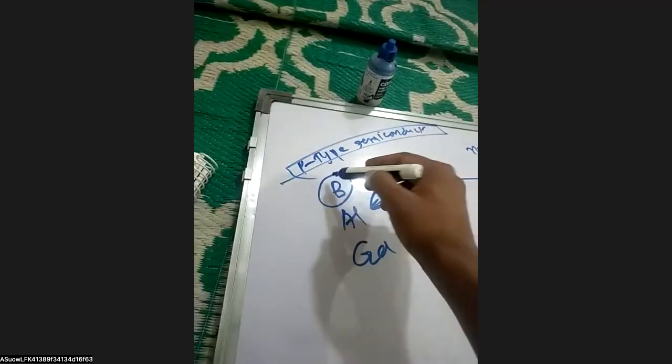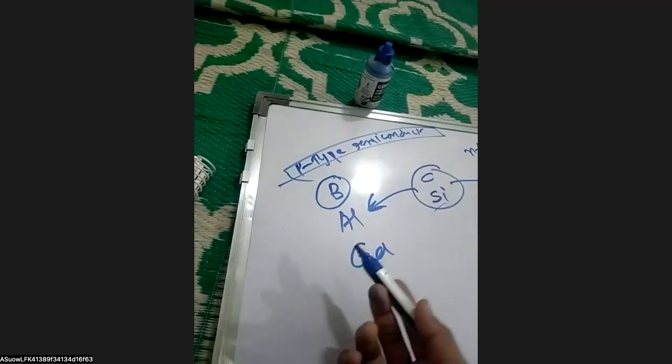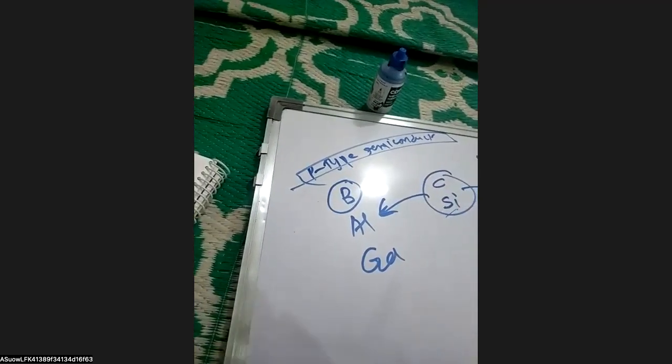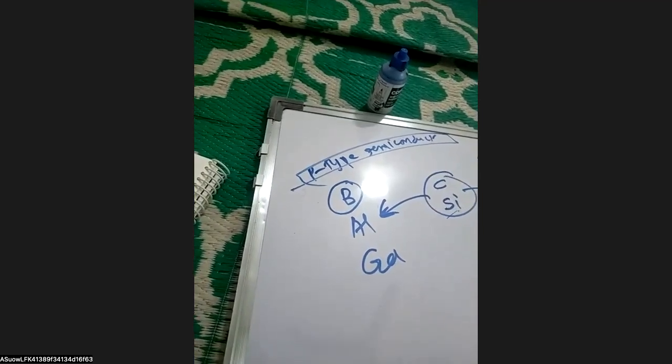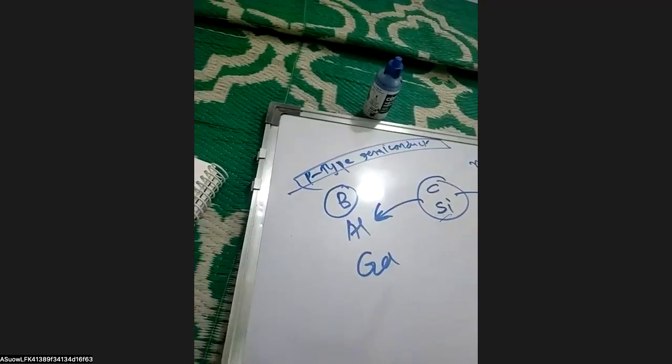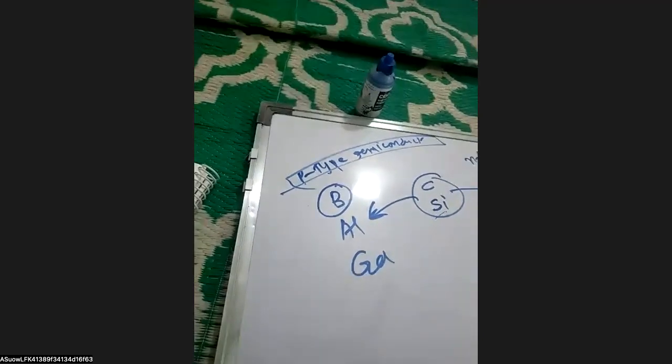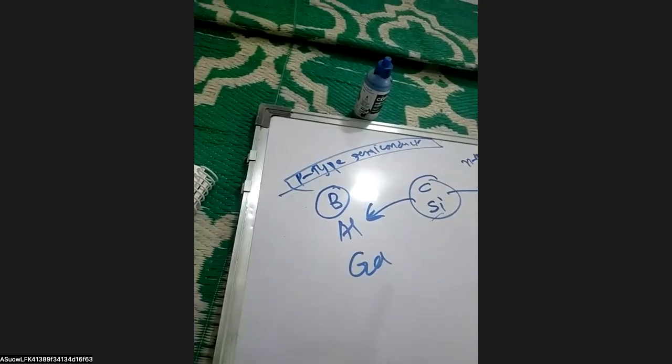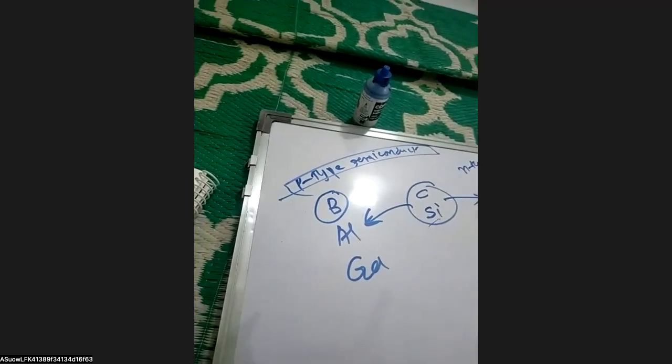But the N type semiconductor is an electron excess defect, because silicon has 4 valence electrons, and when one silicon is replaced with one arsenic, it has 5 valence electrons. So one extra electron is there. So it is the electron excess defect.